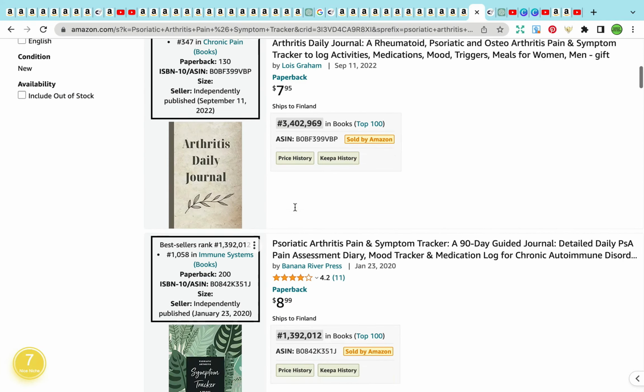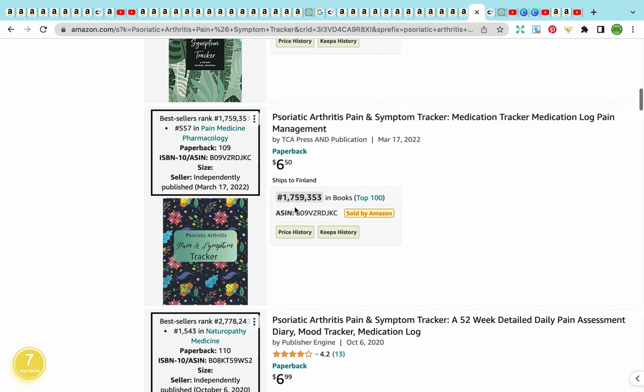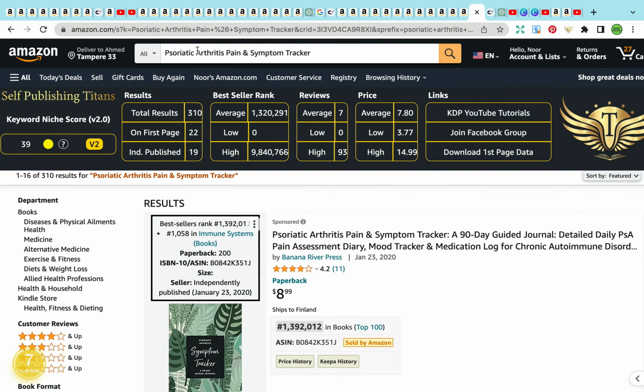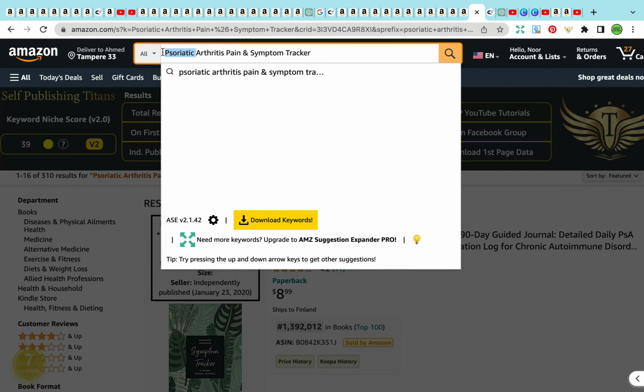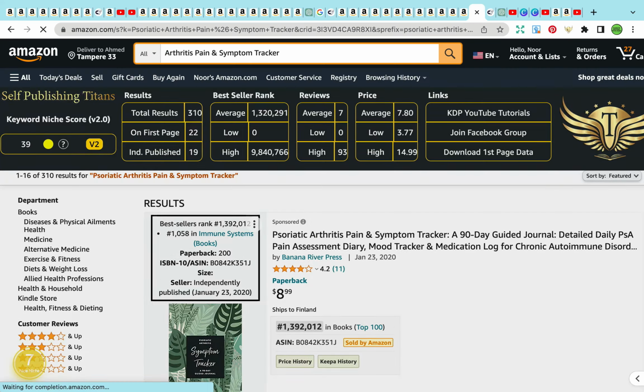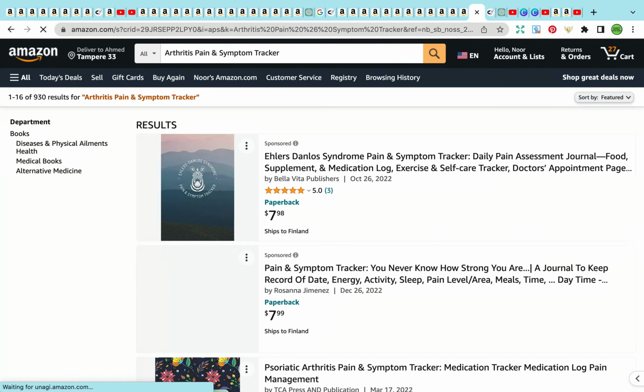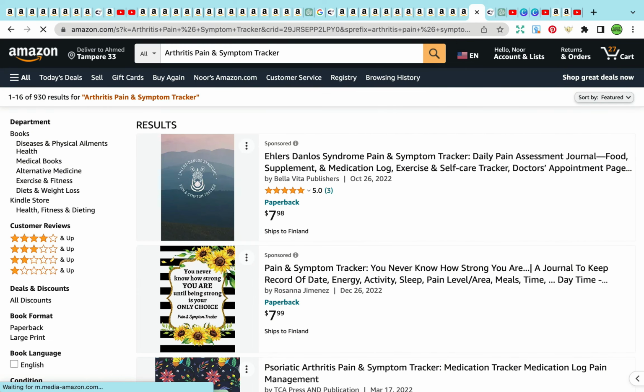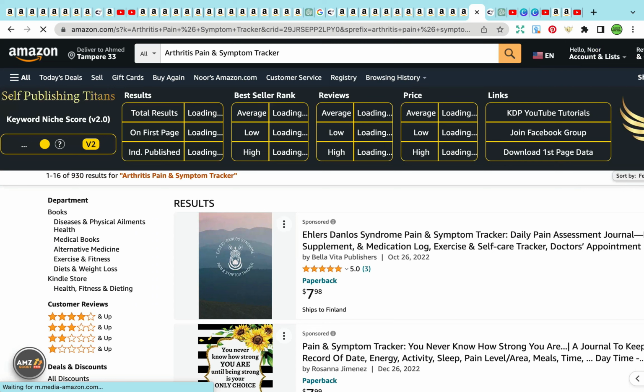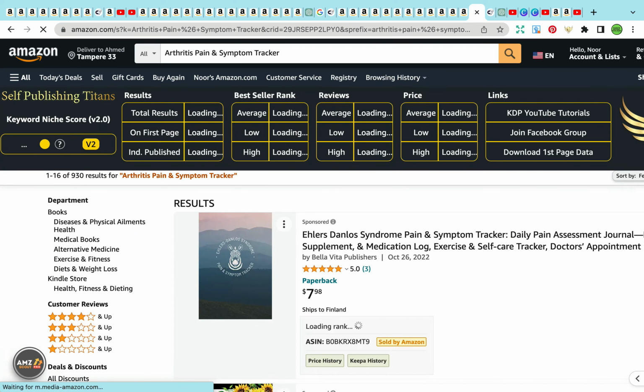There are books that are also selling quite well for this niche, and you could also delete this word here, and we will check the keyword analysis for just arthritis as well. So arthritis pain and symptom tracker, and the results are 930. Right now we are just waiting for the analysis from the Self-Publishing Titans Chrome extension to reveal the data.